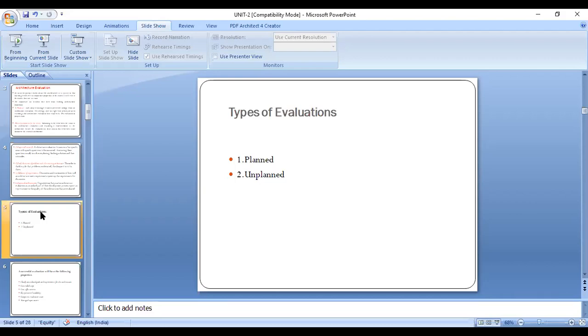There is a plan for this evaluation, and it is scheduled well in advance, which means after commitment of the project itself.